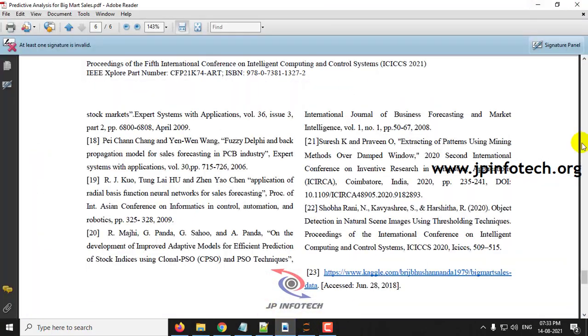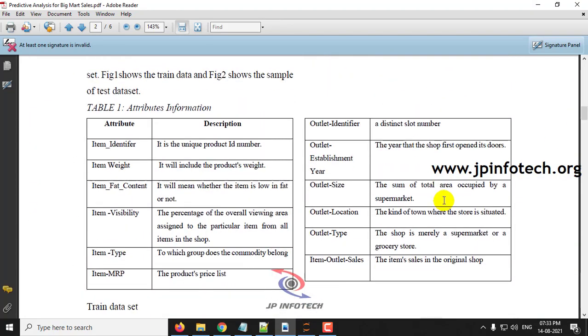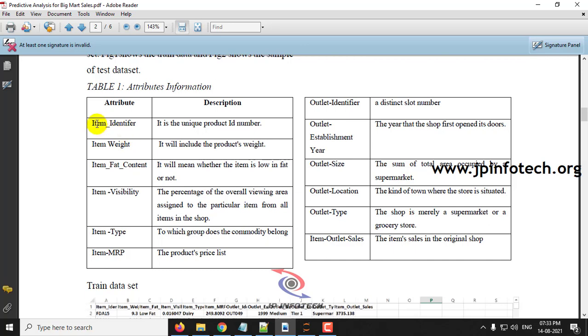Coming to the data set description, here you can see the attribute information that is available in the data set. That is item identifier, a unique product ID for each product; item weight, how much the weight is; item fat content, whether it contains low fat or high fat; and item visibility. This is how the product is placed in the supermarket or stores, and how the visibility is. Then item type, which commodity it belongs to. Then item MRP, then outlet identifier.